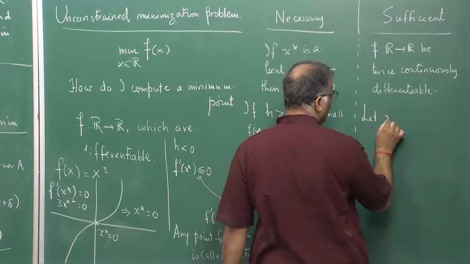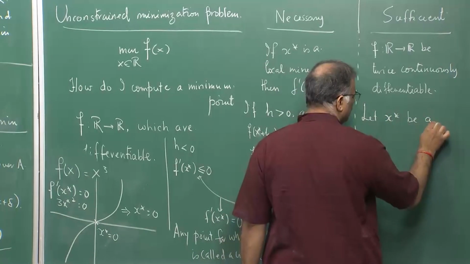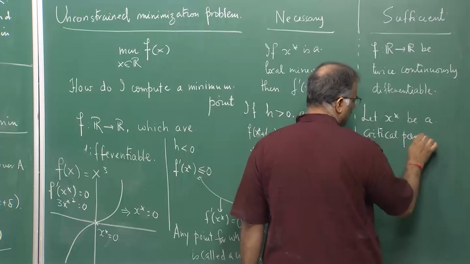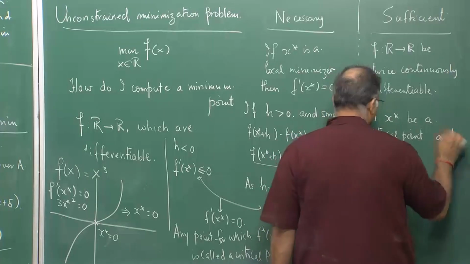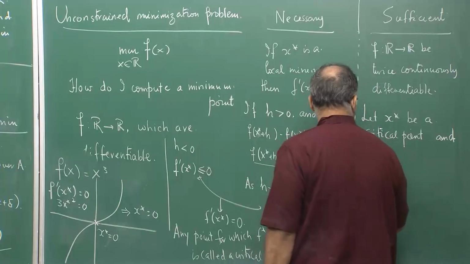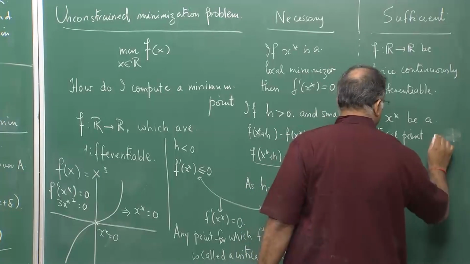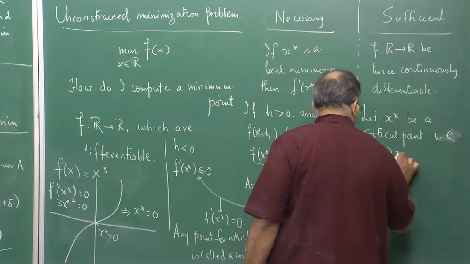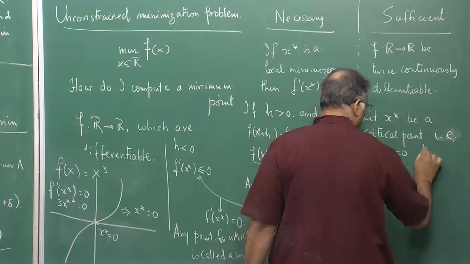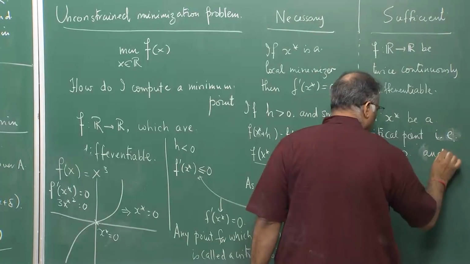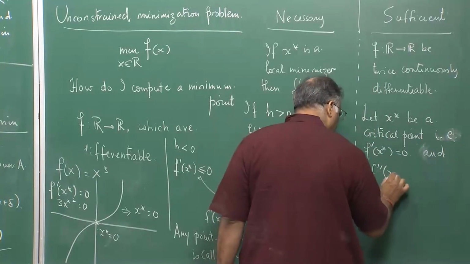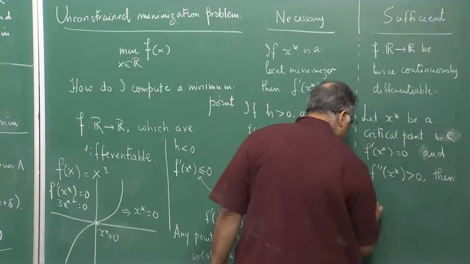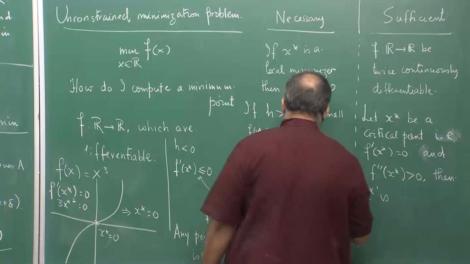Let x star be a critical point, that is f dash of x star equal to 0, and f double dash of x star is strictly greater than 0, then x star is a strict local minimizer.